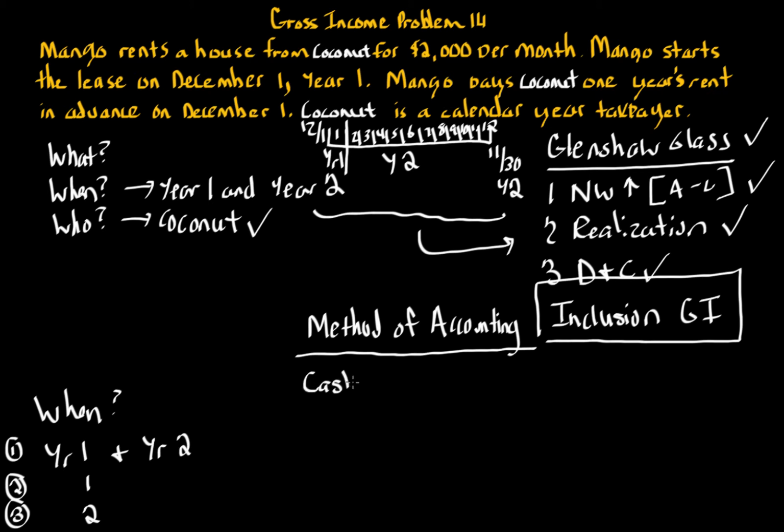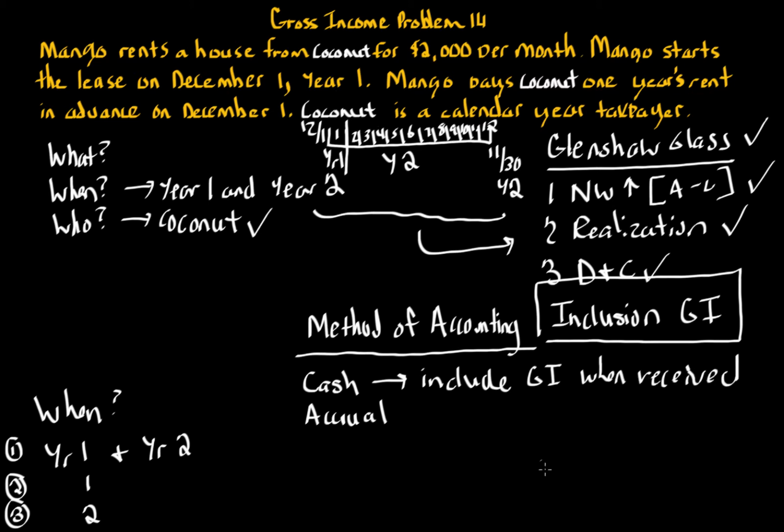There's the cash method, and there's the accrual method. The cash method says that regardless of the circumstances, you include, we're talking about inclusion here. We're not going to talk about deductions in this problem because we're talking about gross income. So you include the gross income when received. Because we don't know what Coconut's method of accounting is, I'm going to go through both the cash and the accrual method. And there's also the hybrid method. We're going to talk about the cash and the accrual because the hybrid is a combination of both.